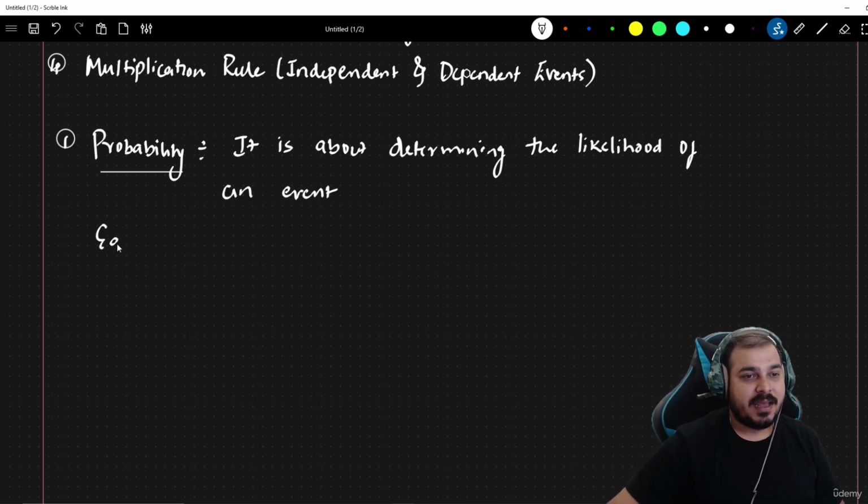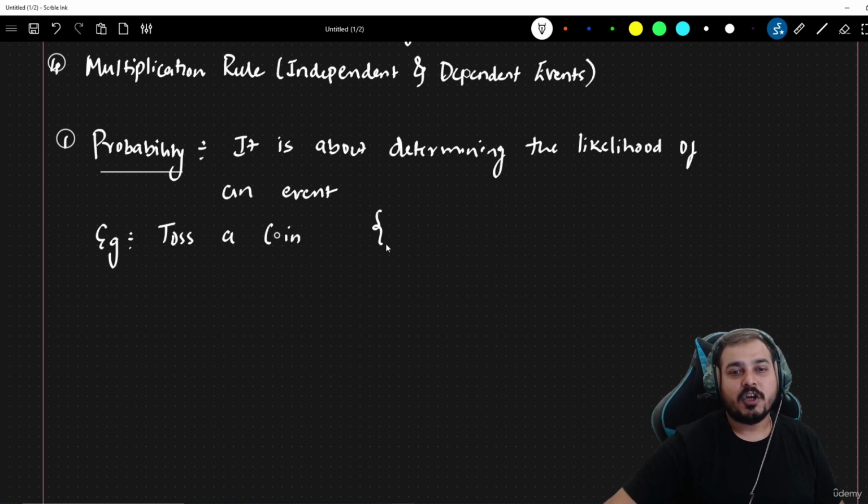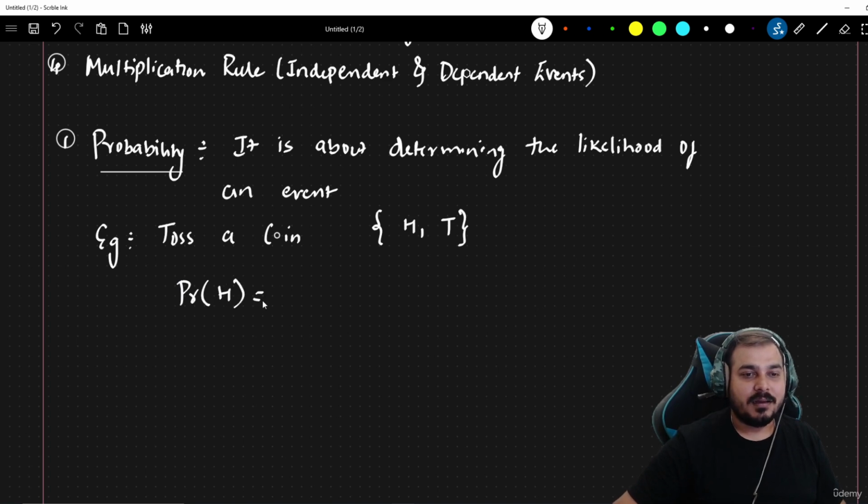Now let me take an example. Suppose I toss a coin. What are the possible outcomes whenever I toss a coin? I may either get head or tail. So if I ask what is the probability of getting a head when I toss a coin, obviously the sample space is 2, so I will divide by 2.